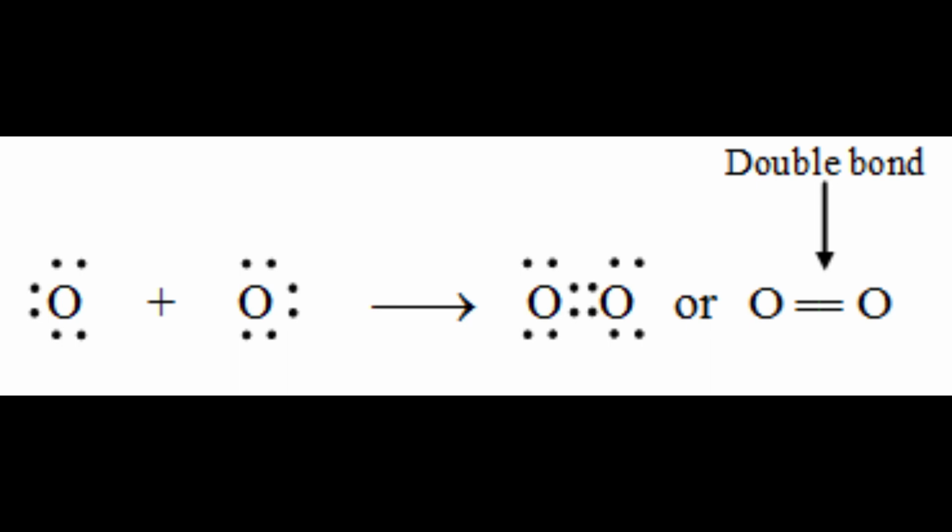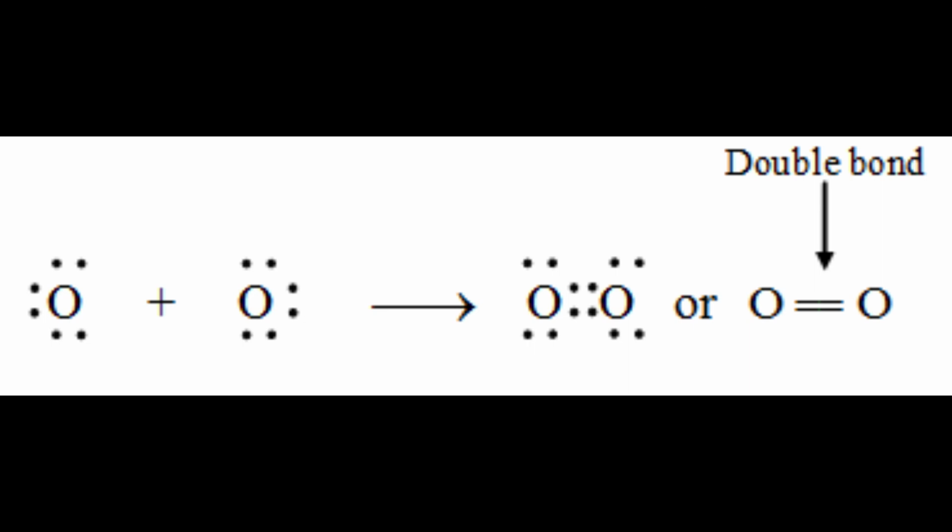So a double covalent bond is formed by sharing of four electrons between two atoms, each atom contributing two electrons for sharing. In oxygen, the atomic number is 8, so it has 8 electrons, with 2, 6 configuration, but in its outermost orbit there are only 6 electrons. So two pairs of electrons are shared between two oxygens to form a double bond.